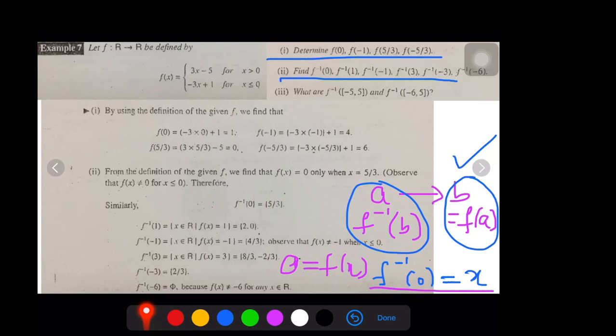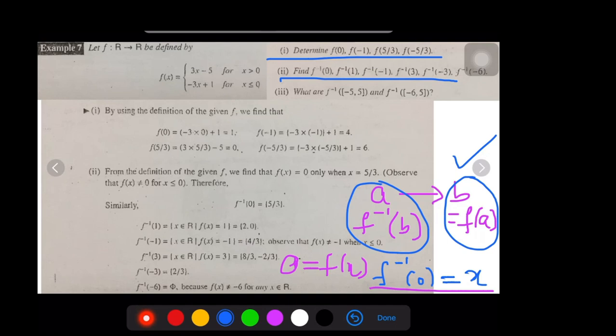In a similar way, you need to compute all the other ones also. So f inverse of 1. That means you have to take all the x elements from R such that f of x becomes 1. Is there any such value from the previous computation? Yes. When I substitute x as 0, I am getting 1. That's why 0 becomes a pre-image. In a similar way, when I substitute x equal to 2, then also you are going to get 1. That you can verify yourself.